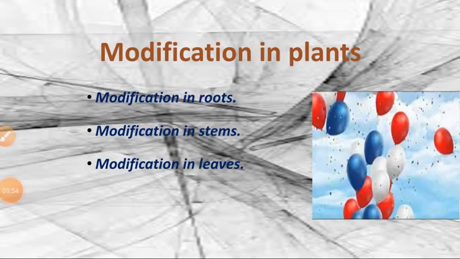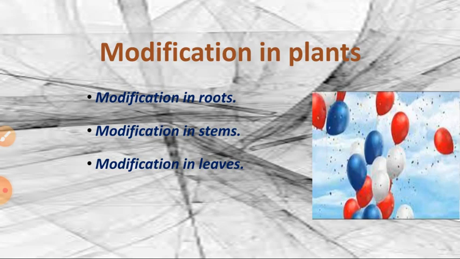Recapitulation. What we have discussed in today's class is modification in plants. Some plant parts are modified into something else. So root modification, stem modification, and leaf modification. Root modification, prop roots: in the banyan tree, some roots are modified and grow from the branches of the tree to give mechanical support for the banyan tree. Okay, so this is the root modification. That is called prop roots.